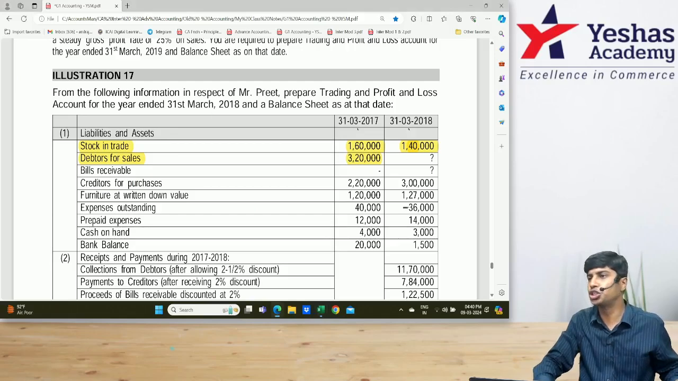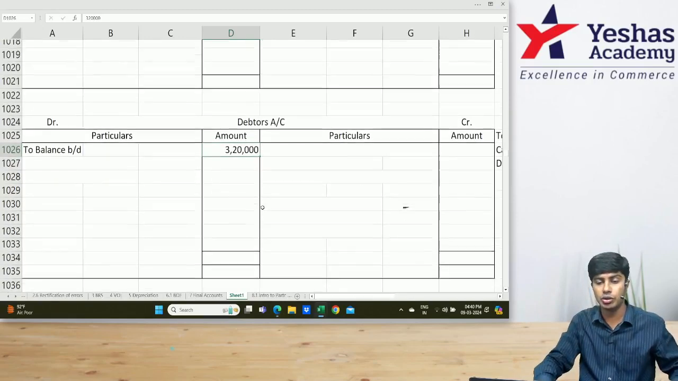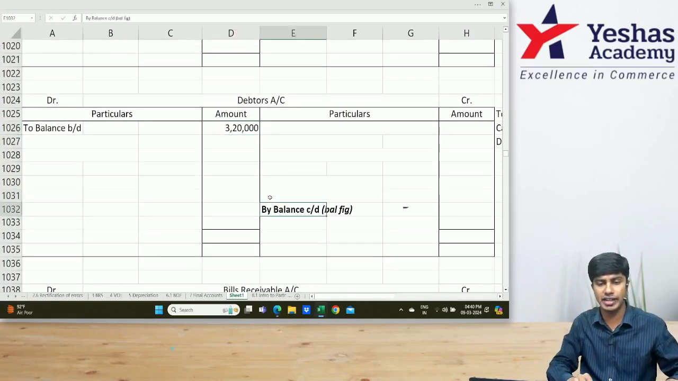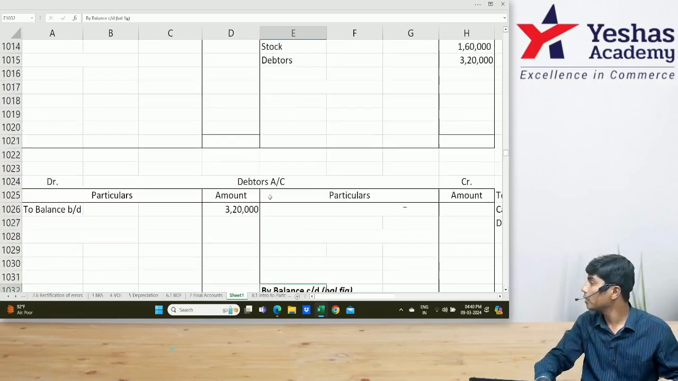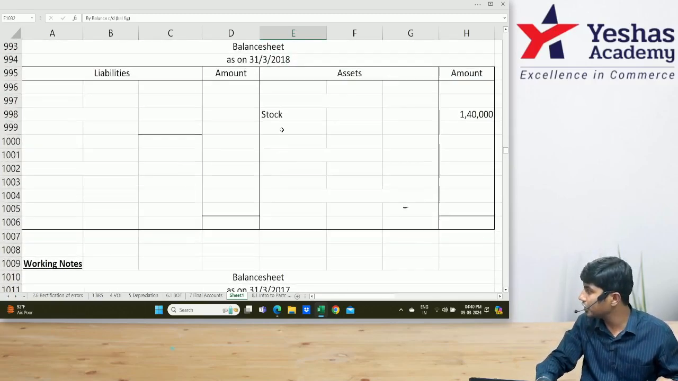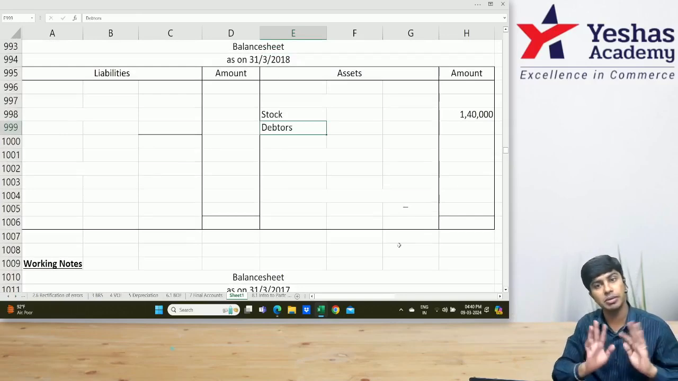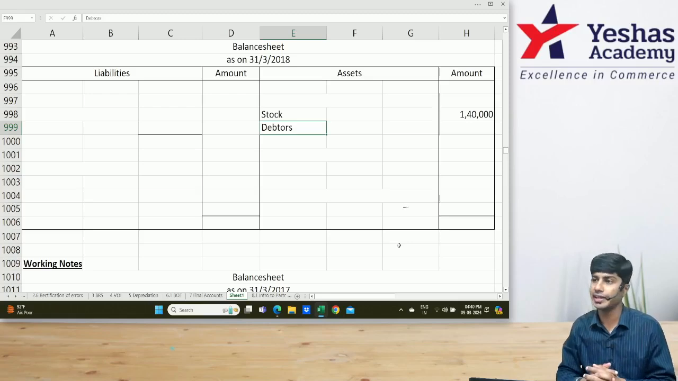Closing balance, we don't know. So what do I do in my debtors account, credit side? I'll write balance carried down. Don't know, we'll leave the amount column blank. And in the closing balance sheet, I will write debtors, but not the amount. I'll write the name and give space for the amount. We'll write it later.